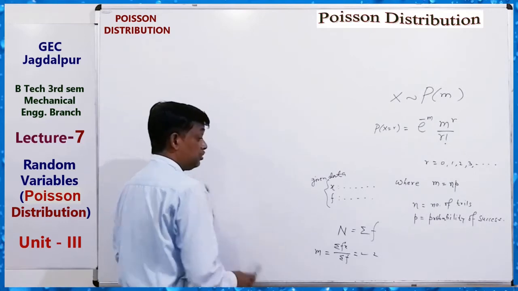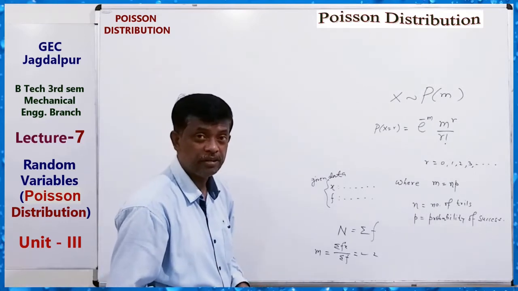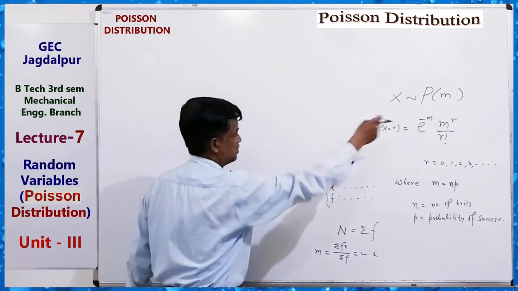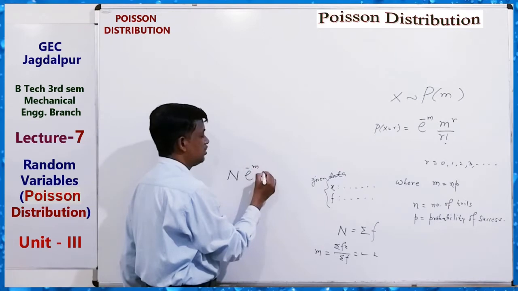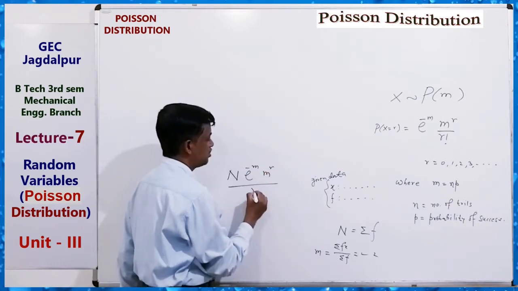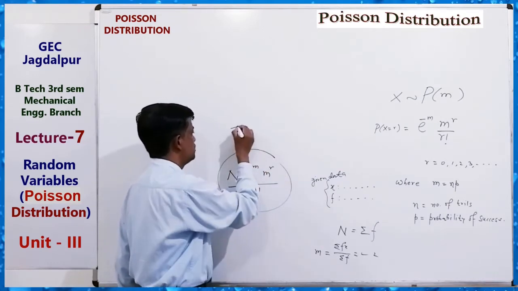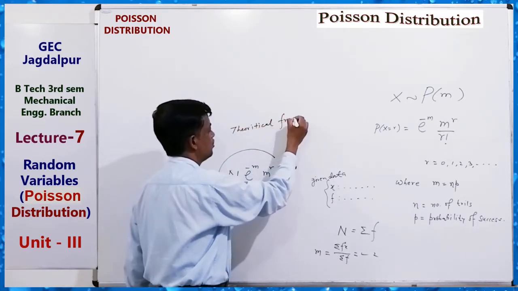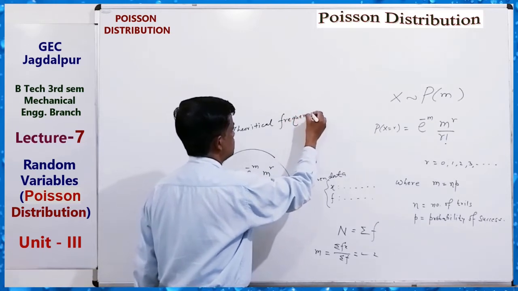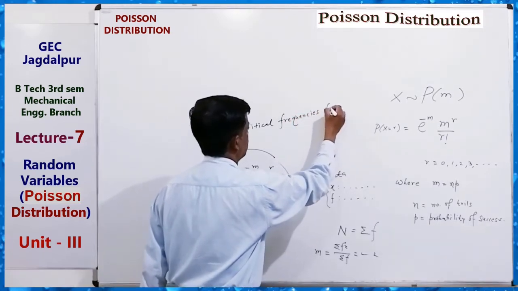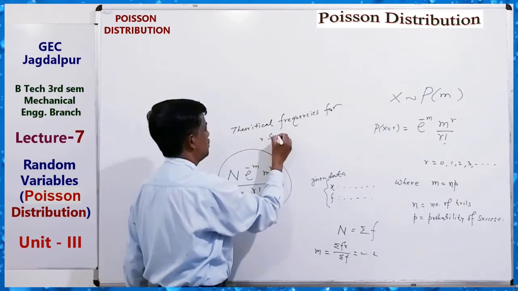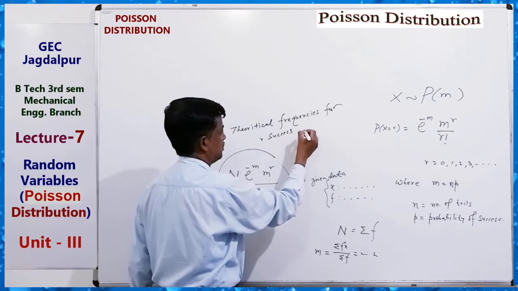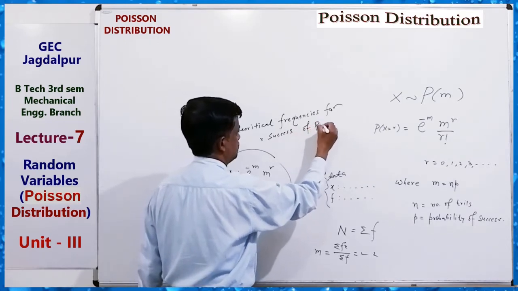Now the theoretical frequency is given by N into e to the power minus m, m to the power r upon r factorial. These are the theoretical frequencies for r successes of the Poisson distribution.